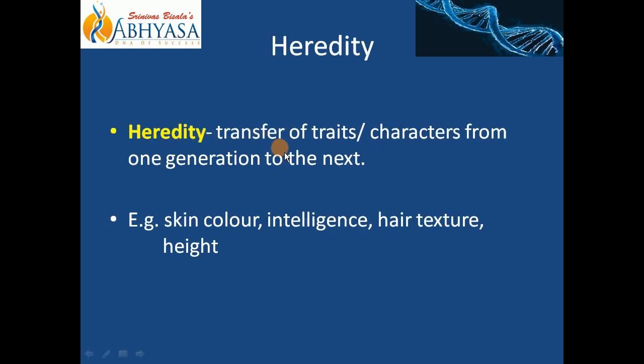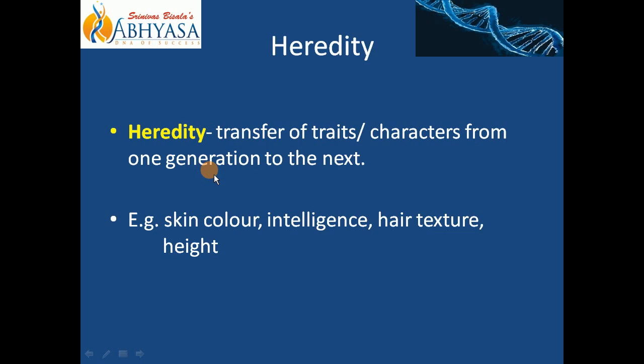Heredity is the transfer of traits or characters from one generation to next generation. I will repeat again. Heredity is the transfer of traits and characters from one generation to next, means from parents to their children.